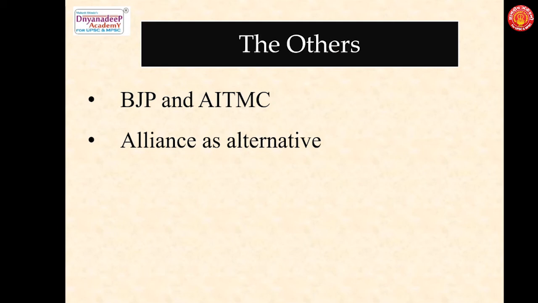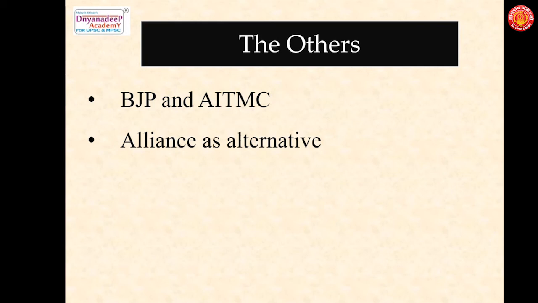So after that, AITMC has risen from these ashes and it has never gone behind. It has never had to face defeat. The BJP rose more dramatically by winning 40% of the votes and 18 Lok Sabha seats in the state in 2019. And after the deep inroads which were created by the BJP in 2019, it has never looked back. Those who do not want to join the BJP or the AITMC have an alternative in the alliance of the Congress and the Left Front.